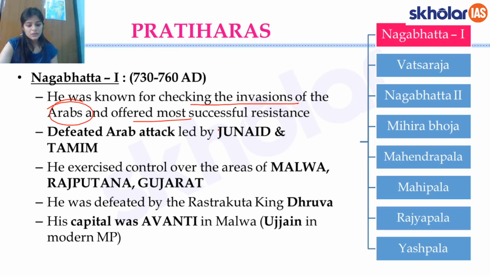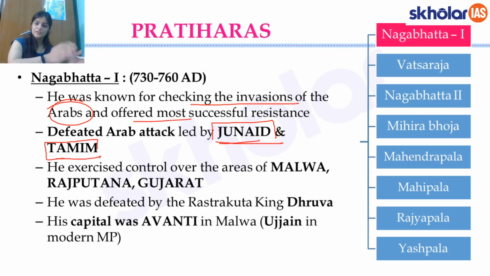After that, there were these two other Arab generals, Junaid and Tamim. You can remember their names. Junaid and Tamim were also defeated by Nagabhatta I, and he made sure that they were not able to enter further inside India.